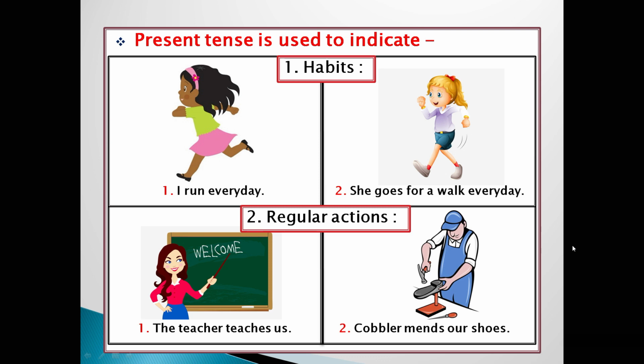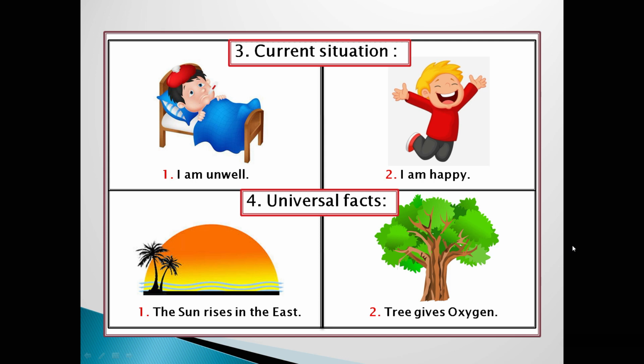Now, first one is habits. For example, I run every day. One more example, she goes for a walk every day. Second, regular actions. Present tense also indicates regular actions. Example, the teacher teaches us. Second one, the cobbler mends our shoes.